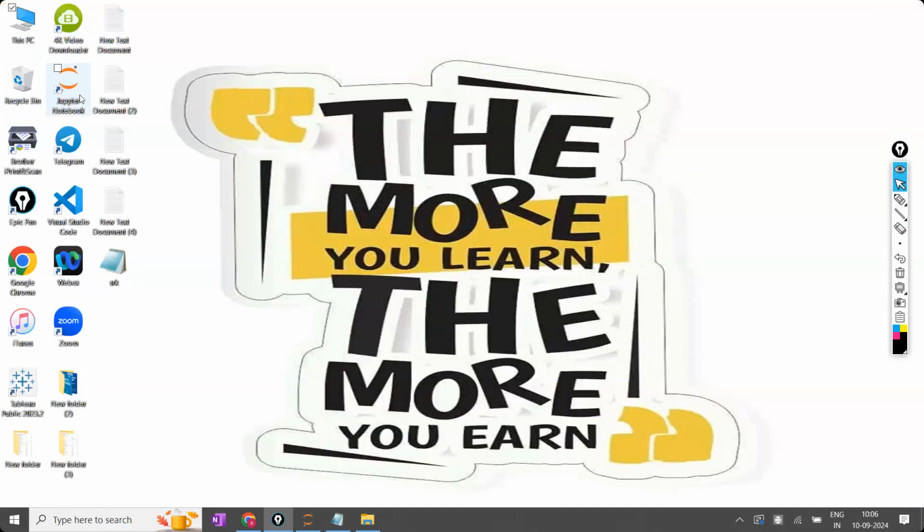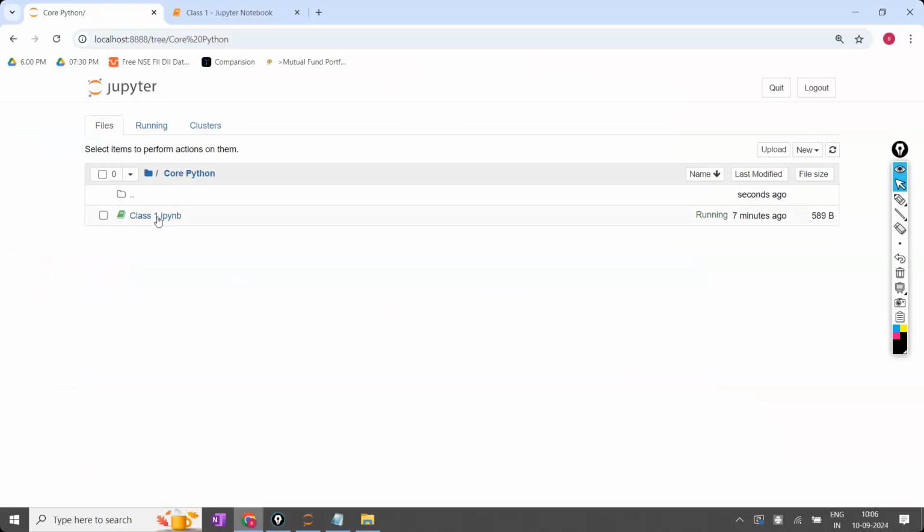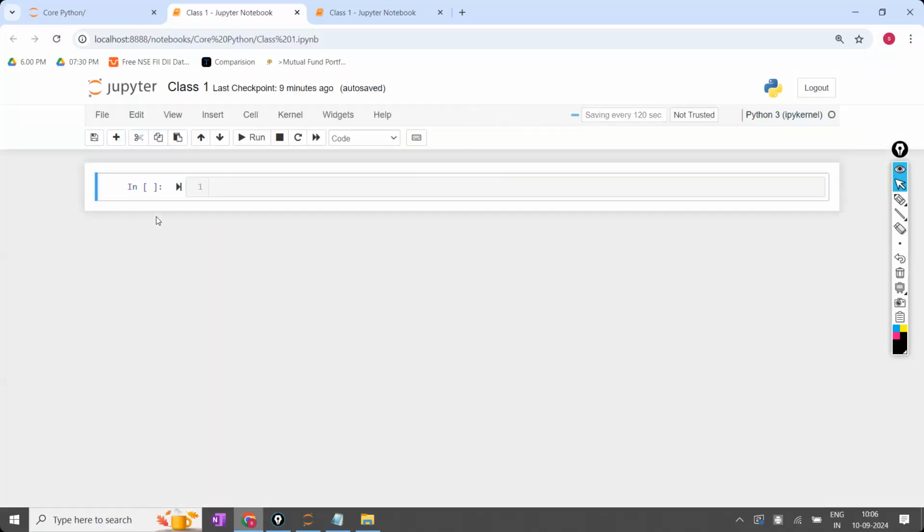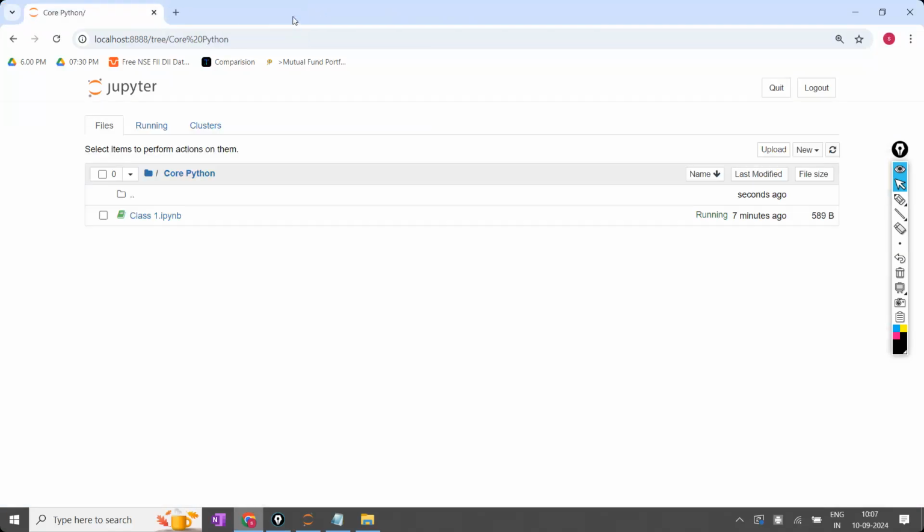So first you have to open the Jupyter notebook and you will get this one. Here you have to open the IPNB file. What is an IPNB file? You just have to click on that, then only it will open and you can watch. It cannot be available directly. Are the points clear for everyone? In the mobile phone, you cannot access the IPNB files directly.